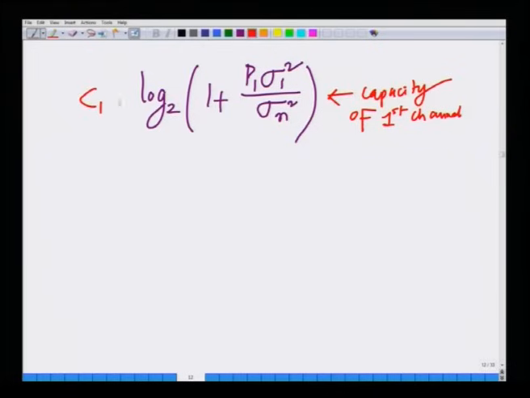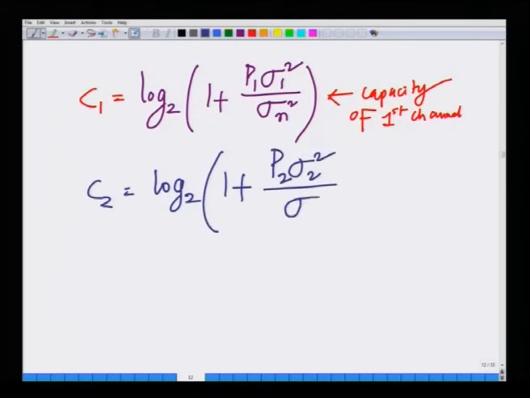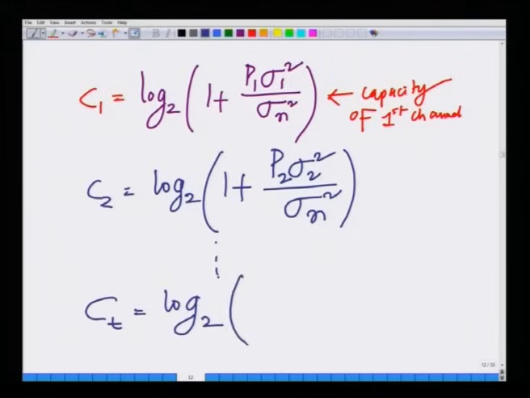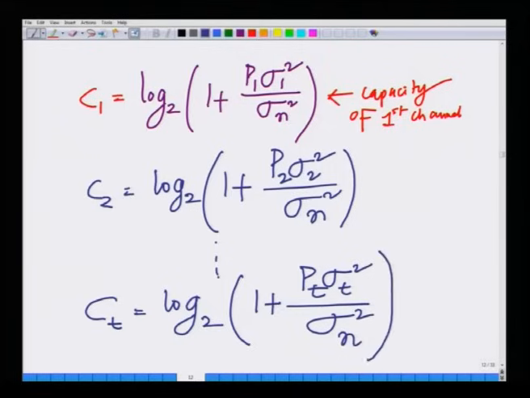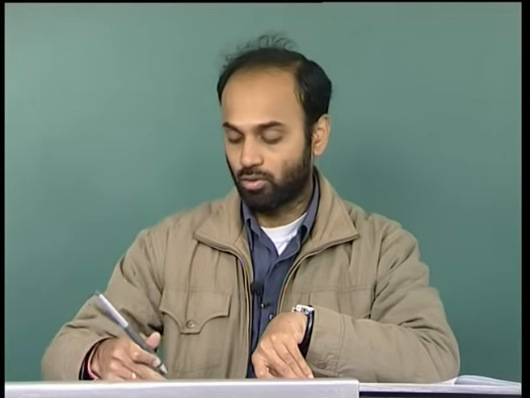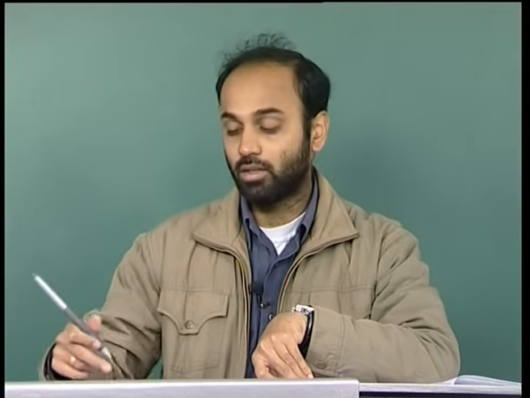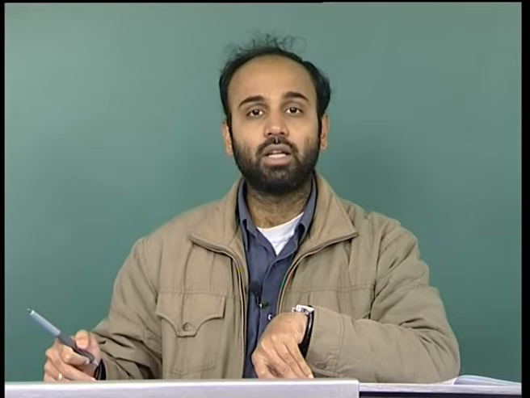Let me write this as C 1. The capacity of the second channel C 2 equals log 2 of 1 plus P 2 sigma 2 square divided by sigma n square. So on, the capacity of the Tth channel is log 2 of 1 plus P t sigma t square divided by sigma n squared. That is C 1, C 2, so on up to C t, these are the capacities of the individual T channels.